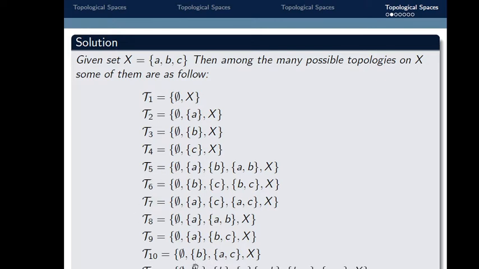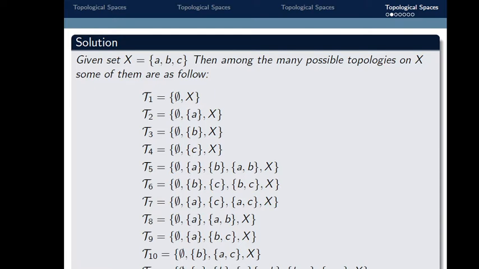Now tau 11 is this set: empty set, singleton A, singleton B, singleton C, set A comma B, set B comma C, set A comma C, and set X. So how many elements are here? There are 8 elements.